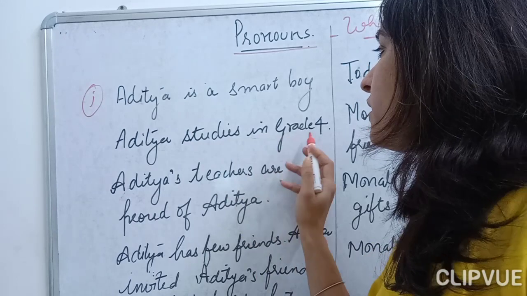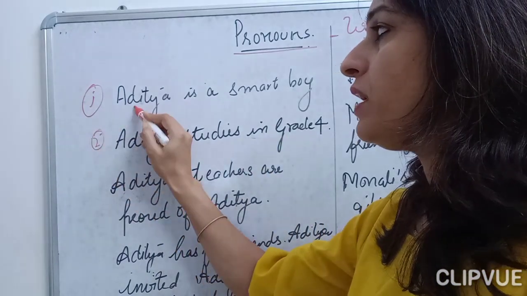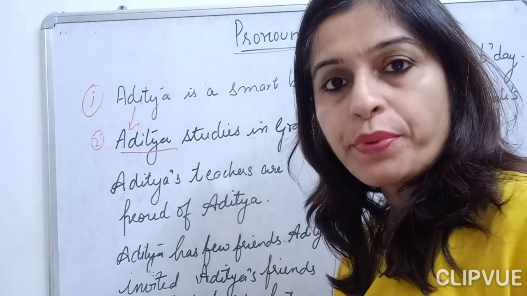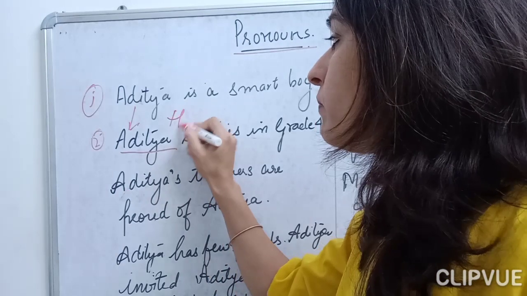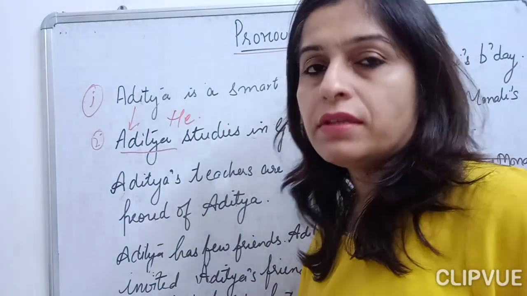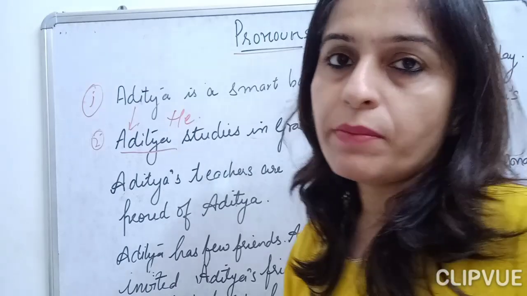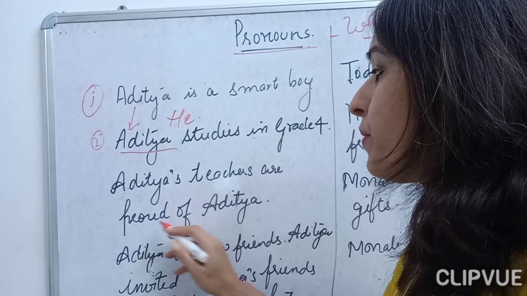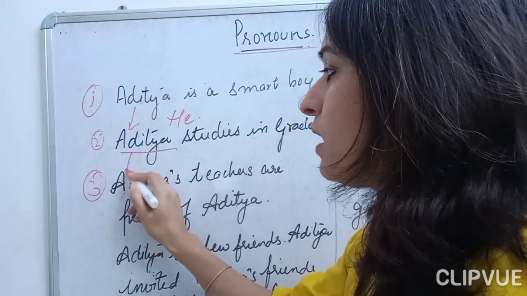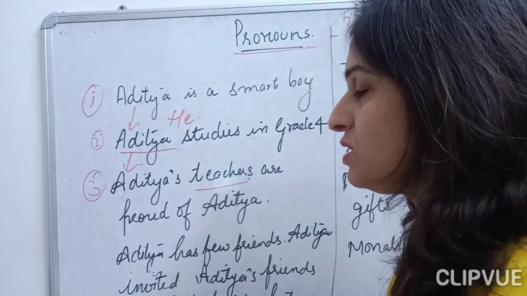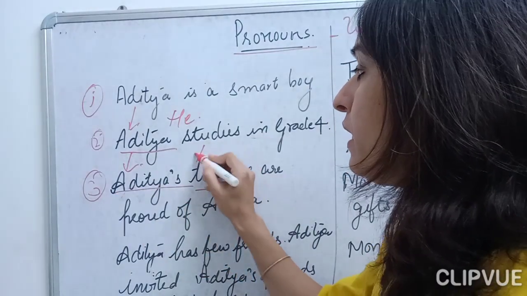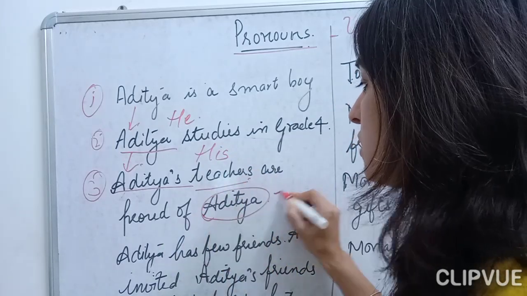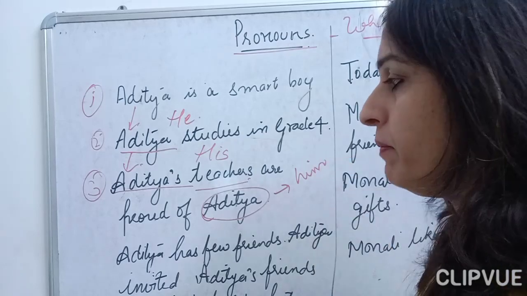Aditya studies in grade 4. In the second sentence, again we are speaking about this Aditya. So now we will replace this noun with a pronoun, with he. Why he? Because Aditya is a boy. He is a male, so we are talking about a boy, so it will be he. Aditya's teachers are proud of Aditya. Third sentence, again Aditya as well as Aditya's teachers. So what will I write? His teachers are proud of him.